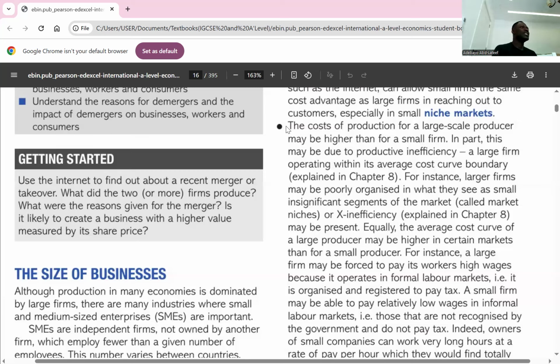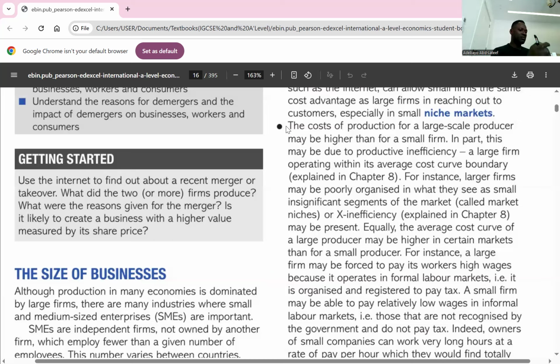The third reason why a small business might survive in an industry is that barriers to entry may be low. Barriers to entry are those reasons why it becomes difficult for a small business to go into the market. If the barriers to entry are low, it might be because the products in that industry are simple to produce, or there's flexibility in the market. So this allows smaller firms to gain authority, and they'll be able to survive. Do you understand? Yes. Barriers to entry are simply what makes it difficult for you to penetrate into that market.